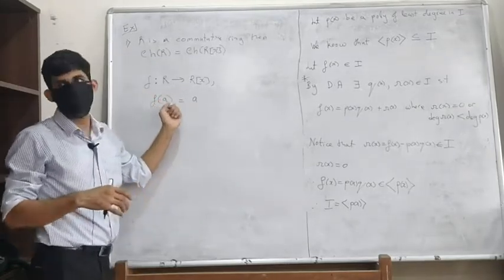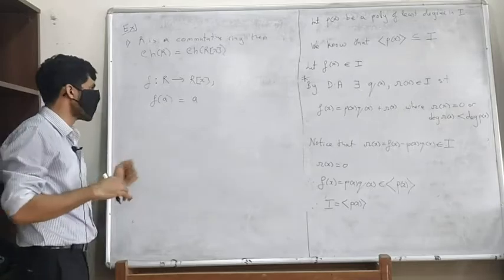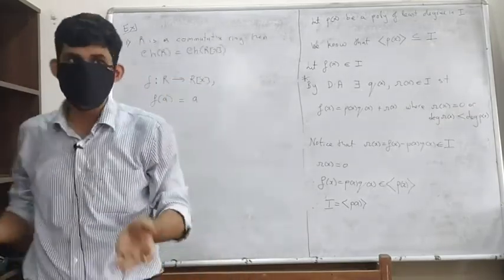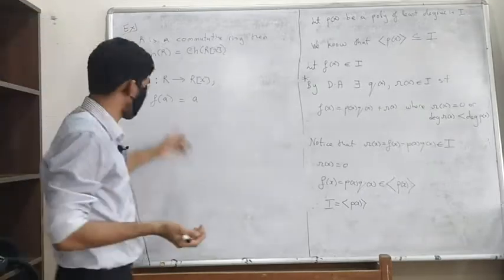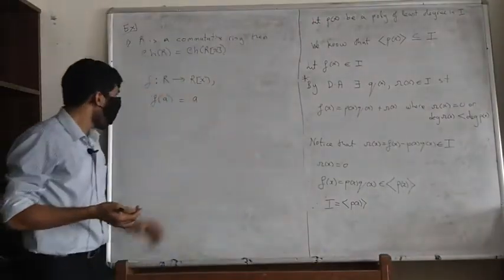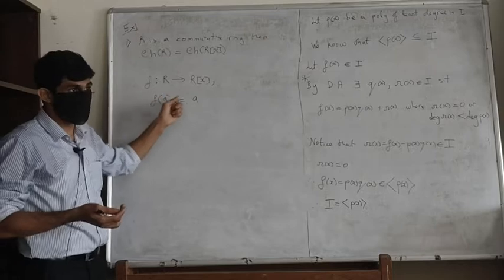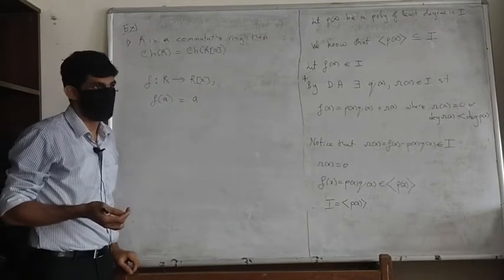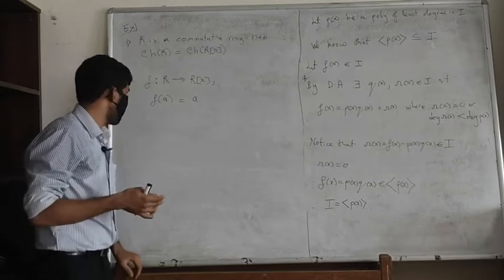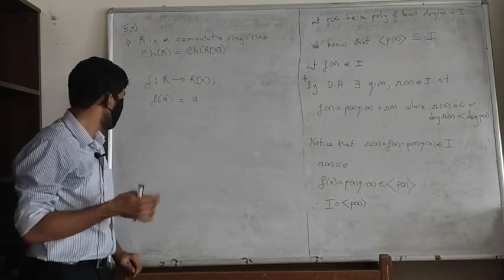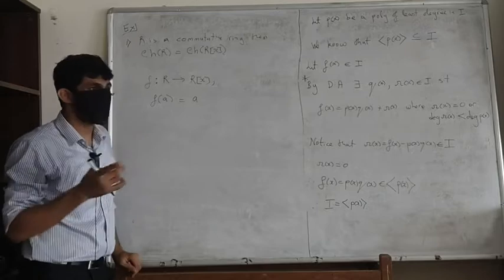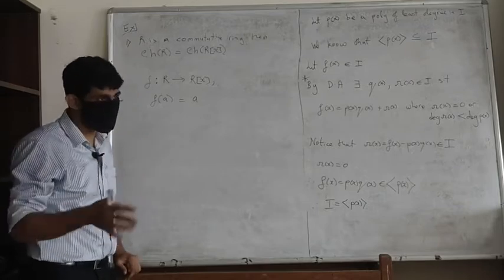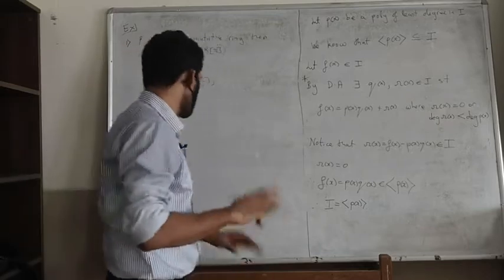You can also show that this is 1-1. How do I show that this is 1-1? You can show that the kernel is 0. That's the easiest way, since I've already shown it's a homomorphism. Suppose f of a is 0, what does it mean? It will tell you that a is 0 because the constant term is 0, so that's fine.